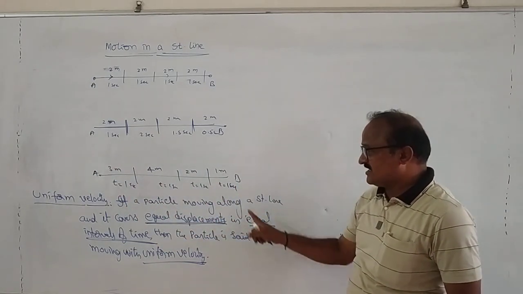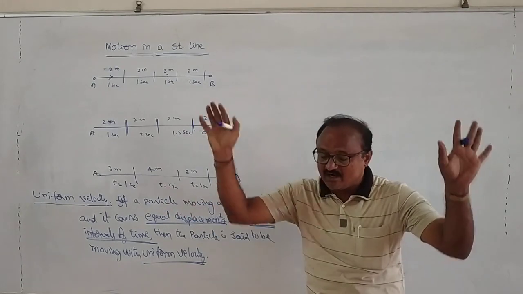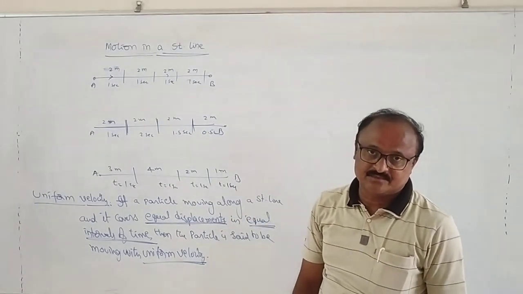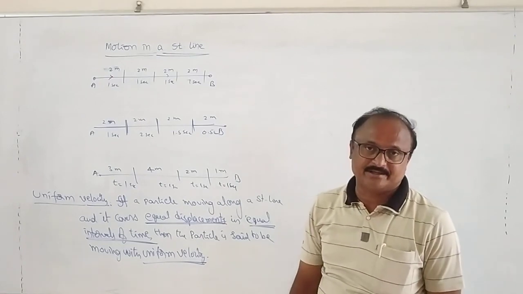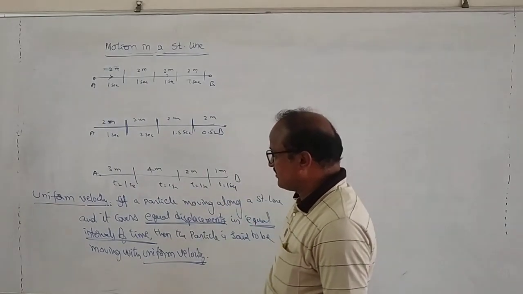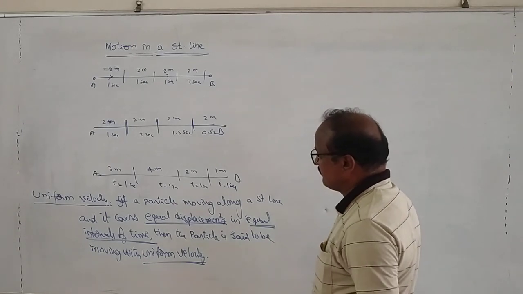In both these situations, the particle is moving with non-uniform velocity or non-uniform speed, whatever. So these are the definitions for uniform velocity and also non-uniform velocity.